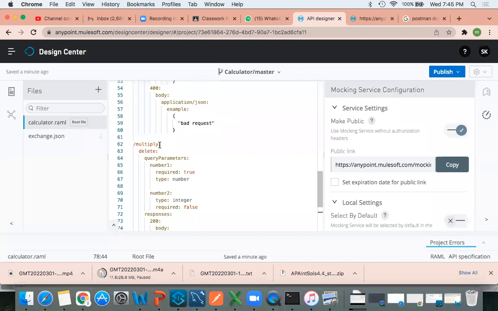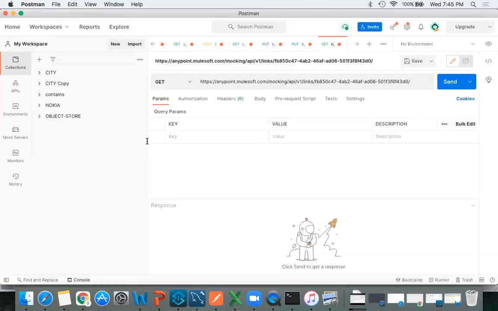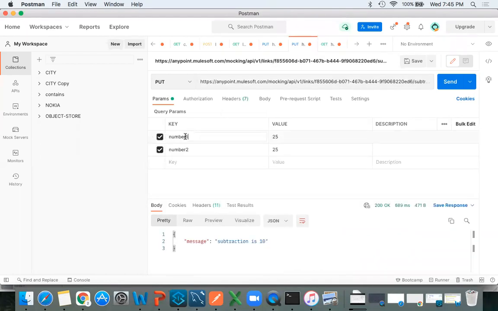Suppose in my case, I want to test this way, multiply. Now we need to provide number 1, number 2, right? Okay, let me copy this number 1.